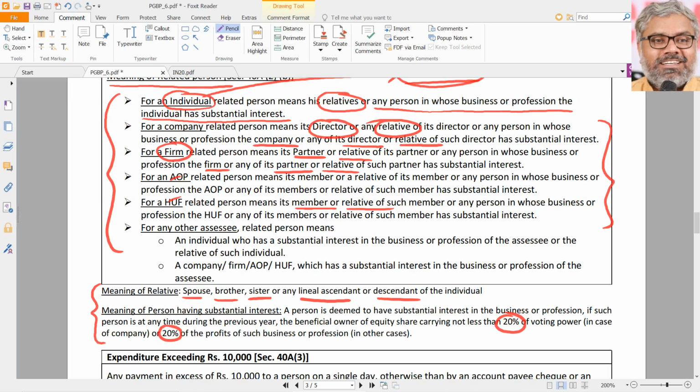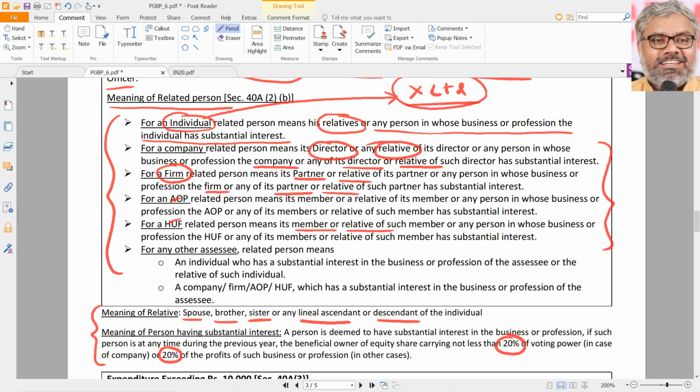So what is changing here? Depending upon the nature of the organization, the name is changing. The logic is not changing. In case of company, director and co, other things, they're related persons. Firm, partner and co. AOP, member and co. HUF, member and co. That's all. That is what it is.